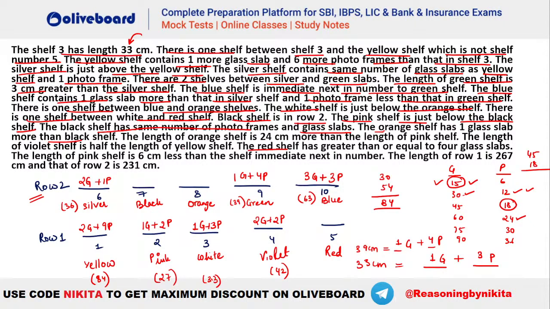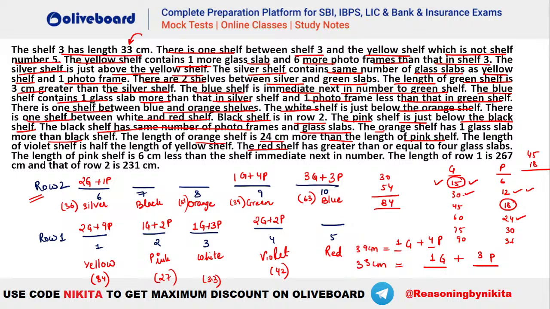Now once you find your pink, we can connect it to the further one, because it was given the orange shelf has one glass slab more than black. The length of orange is 24 more than that of pink. So 27 plus 24 is equal to 51. So orange has to be 51. Now how do we have a total of 51, guys? What are the possibilities? Do we have 30 plus 21? No, not possible.